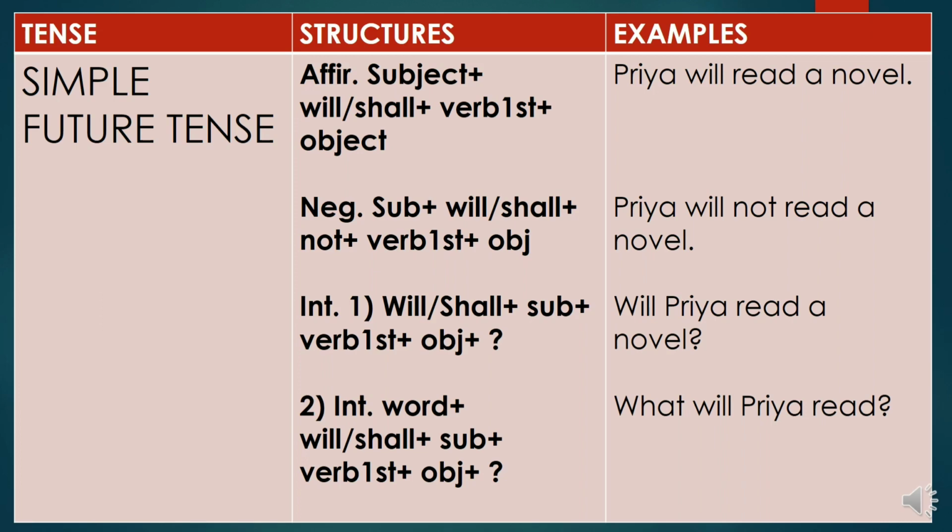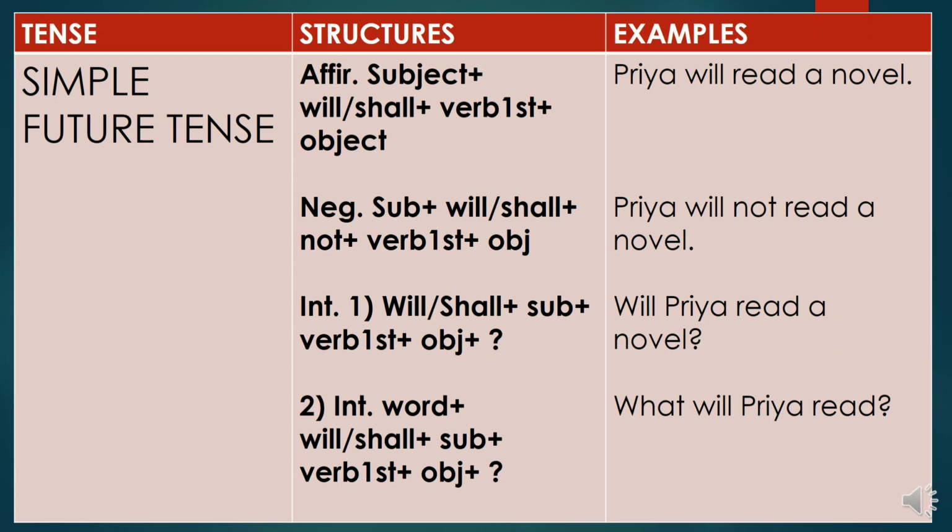Okay. Now the negative sentence, the change is that we will use not after will or shall. So subject plus will or shall plus not plus first form of the verb plus the object. So Priya will not read a novel. Is it clear? Now see the interrogative kind of sentence. Will or shall plus subject plus verb's first form plus the object. In an interrogative sentence, the change is that we put will or shall at the beginning. So will Priya read a novel?